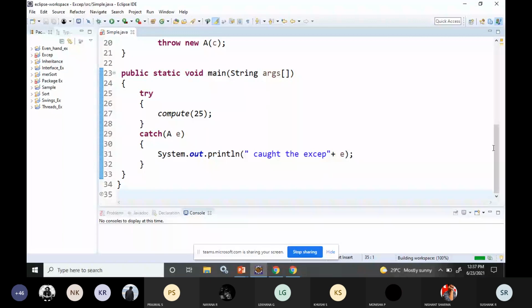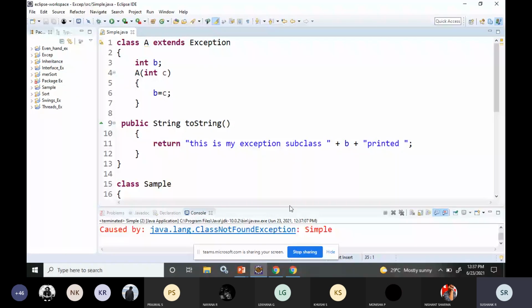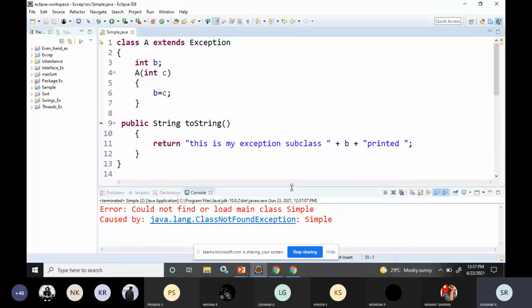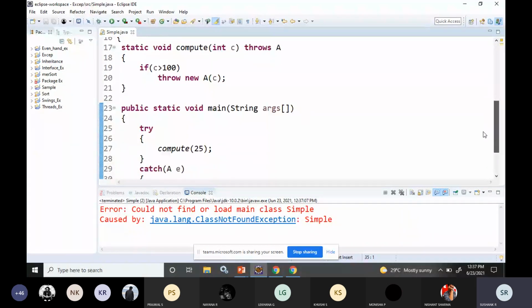Okay. So let me check if any issue is there with this program. Okay. So fine. Now the program is fine. So if I run this, error: could not load or find the main class.